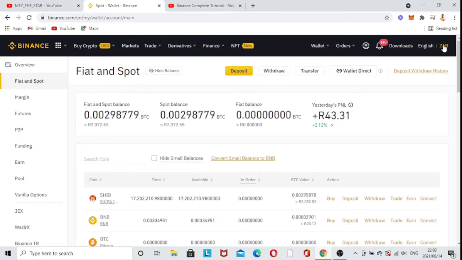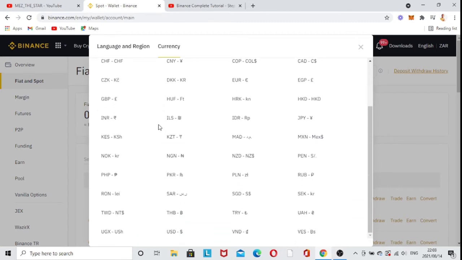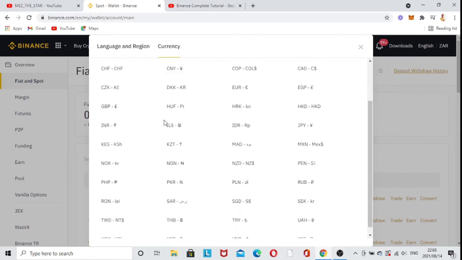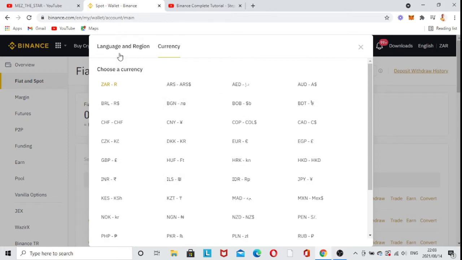As you can see, there's ZA here, because I'm in South Africa. You can change this into any of the currencies you want. If you're in Nigeria, you're going to look for NGA, if I'm not mistaken, and you can look for which one you want and then put that one here. As for me, this is ZA, which is South Africa.